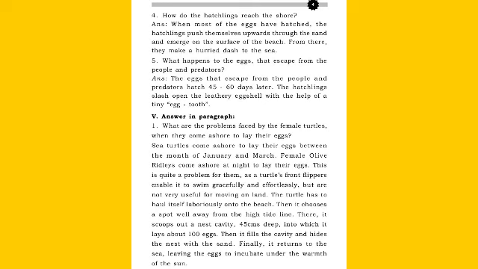Then it chooses a spot well away from the high tide line. There, it scoops out a nest cavity 45 centimeters deep into which it lays about 100 eggs. Then it fills the cavity and hides the nest with the sand. Finally, it returns to the sea, leaving the eggs to incubate under the warmth of the sun.